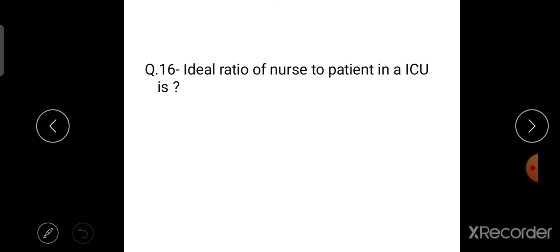Then question number 16, ideal ratio of nurse to patient in an ICU is.